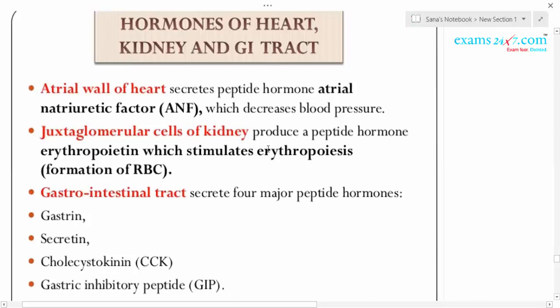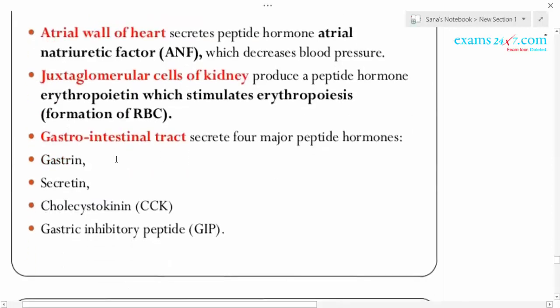You know RBC is mainly produced from the bone marrow cells. Other than that, whenever it is required, even outside the bone marrow, this also stimulates the production of RBC. So erythropoietin, which is produced from the juxtaglomerular cells of the kidney, stimulates the production of RBC.